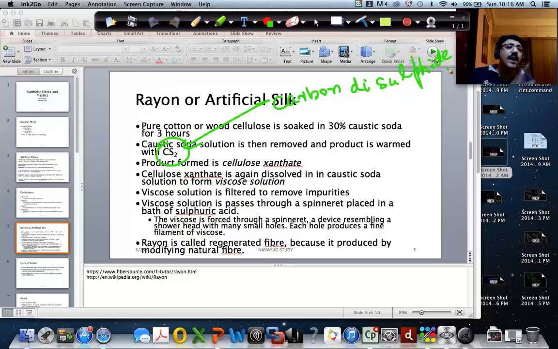It's got one carbon atom, two sulfur atoms. So cellulose will react with the carbon disulfide and it produces what we call cellulose xanthate. So that is why this process is called xanthation.